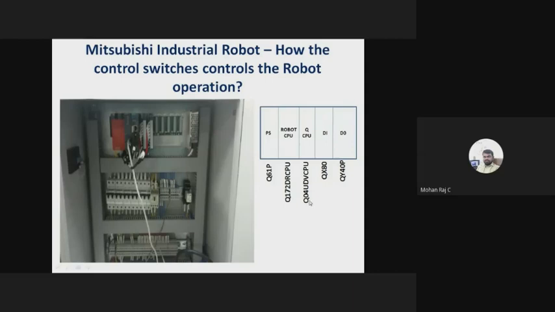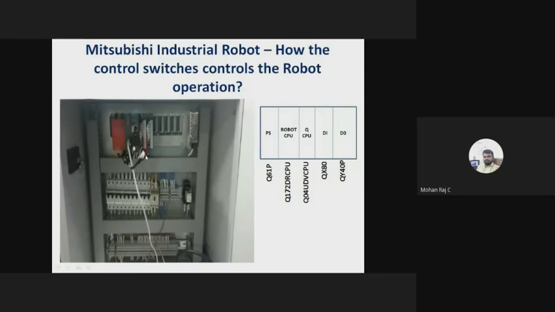Here all the control switches are connected, right? It is a digital input model and digital output model. In Mitsubishi, they mention the digital input model with the name QX80. It means it is a 16-point digital input model. You can connect 16 inputs with this particular model. Some wires are taken out from the model now. All the push buttons, switches and selector switches are connected in the digital input model.